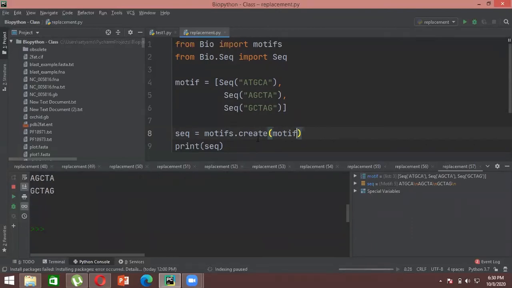I'm sorry, actually both of them were named motifs, so that's why it got confused about which package was exported where.